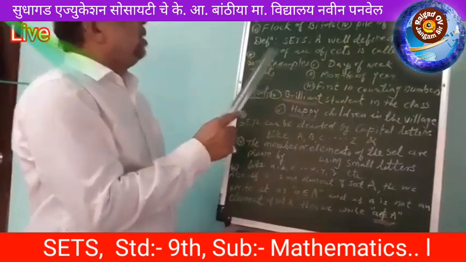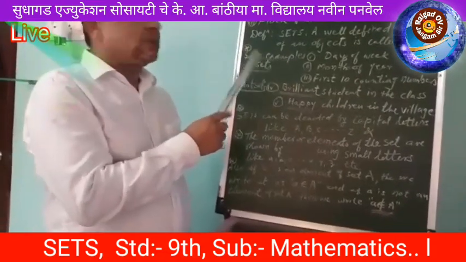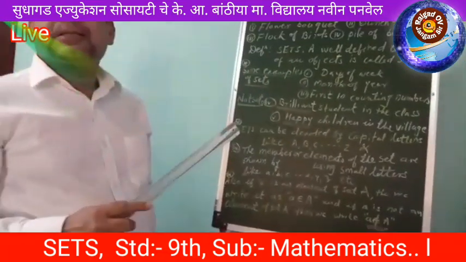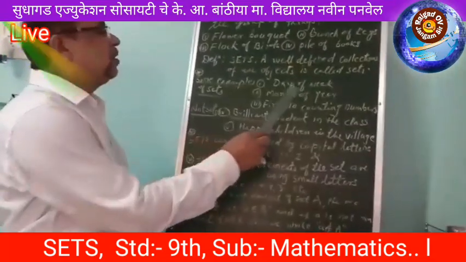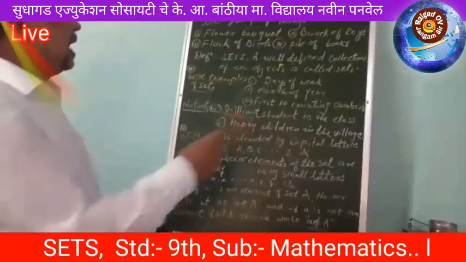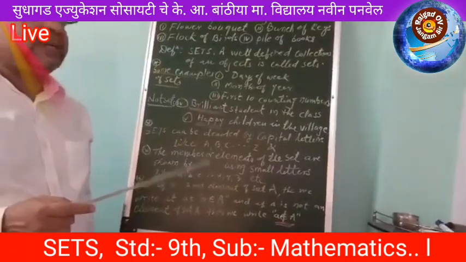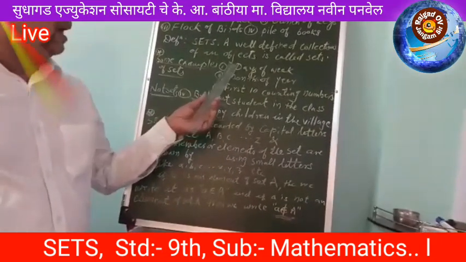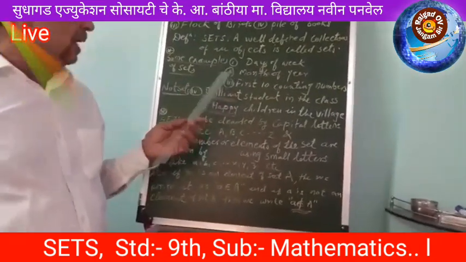Before that we can have also some examples like days of the week. This is also an example of a set. Months of the year, first 10 counting numbers, etc. These are examples of sets because we can easily find out the number of elements in the given sets.